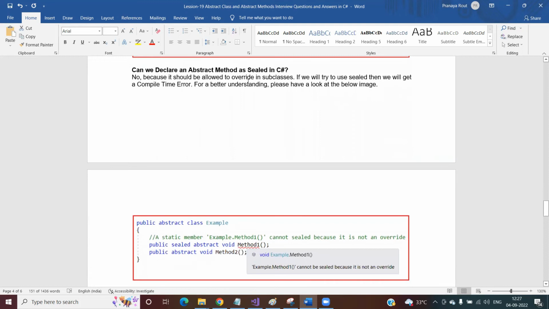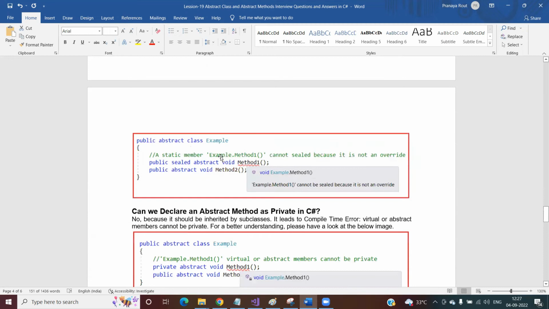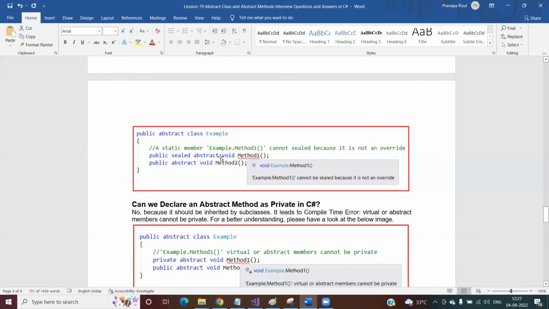Now, can you declare an abstract method as sealed? No, you cannot declare an abstract method as sealed. The reason is also very simple. What do we mean by sealed? Sealed means the method is fixed. The method is final. The method cannot be inherited by the child classes. The method cannot be overridden by the child classes, right? If the method cannot be overridden by the child classes, that means the child class cannot re-implement this method. And what is the meaning of abstract? Abstract means I'm not providing implementation to this method. The implementation is going to be provided by the child classes.